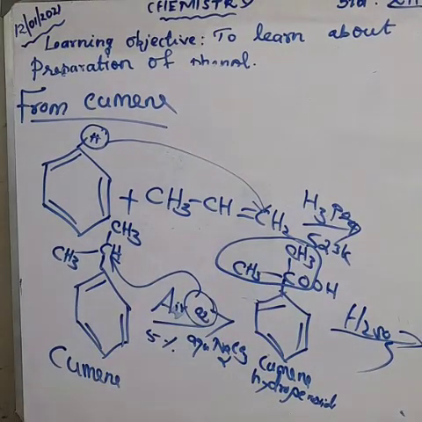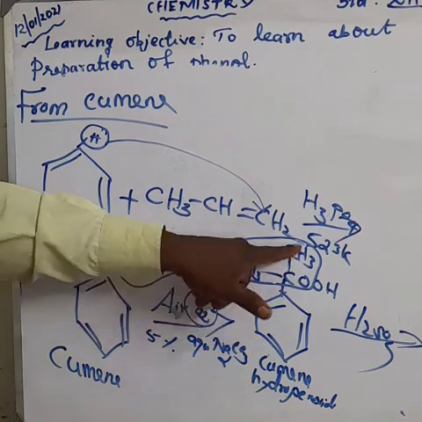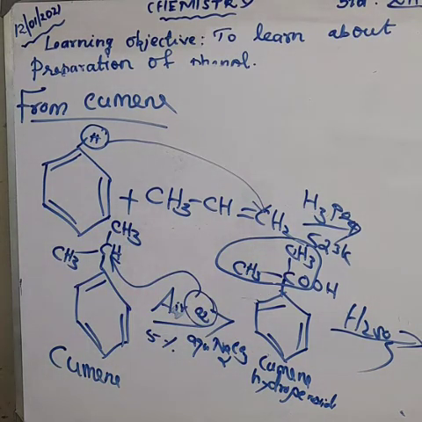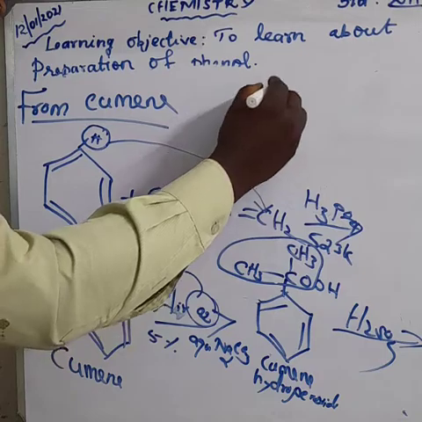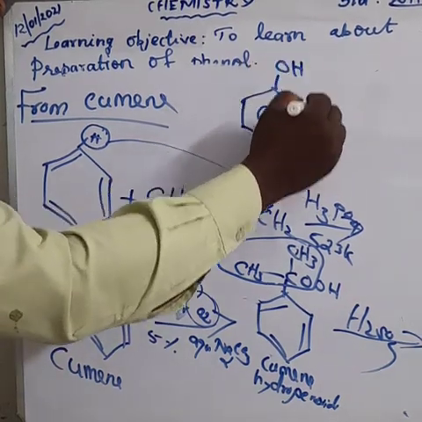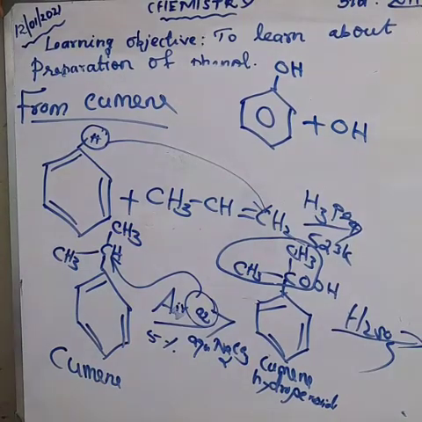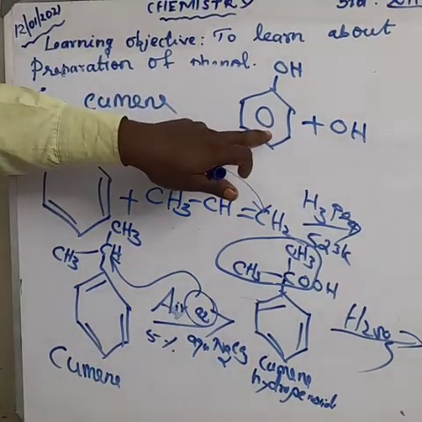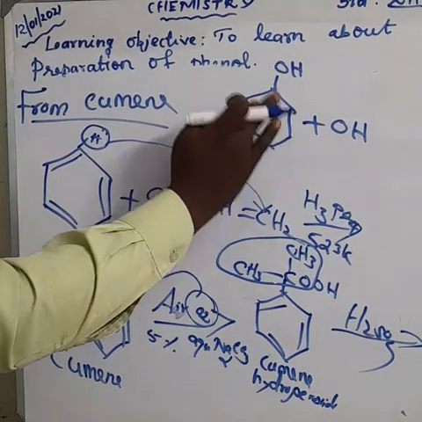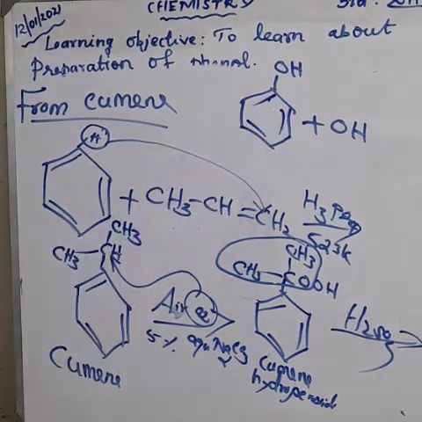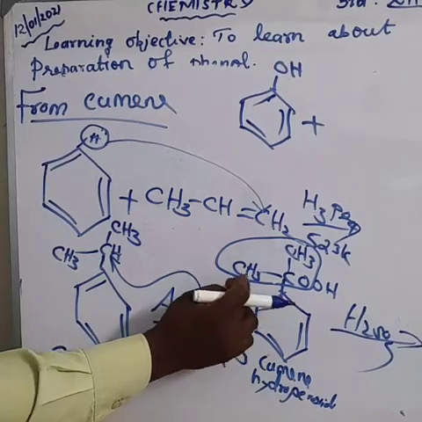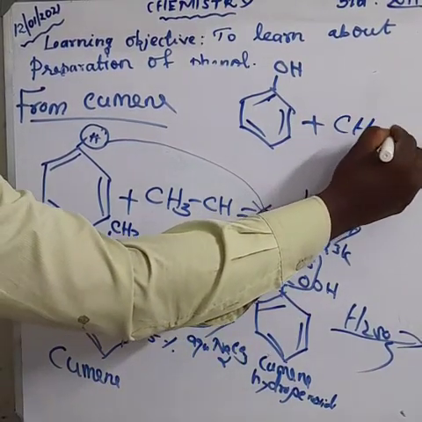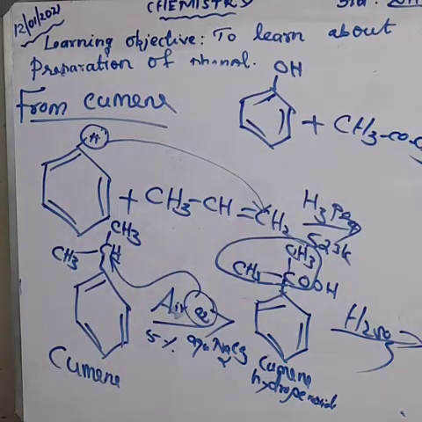Can you say what the name of this compound is? CH3COCH3, and also benzene with one OH. Here the ring is equivalent to alternate double bonds; we can also draw it like that, which is also correct. This is phenol and acetone, CH3COCH3.